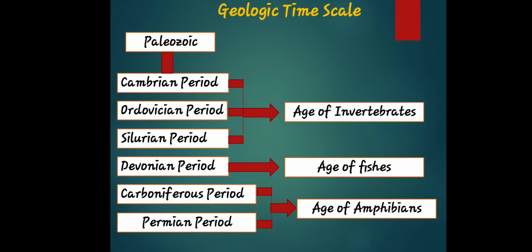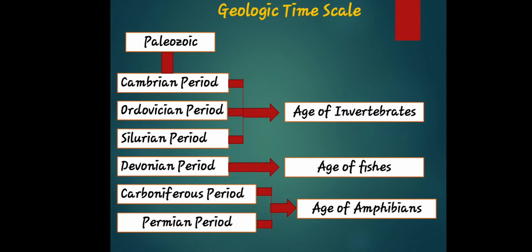So the era started in Paleozoic. And also, when we say Paleozoic era, it is best known for ushering in an explosion of life on Earth. So that is Paleozoic. According to Paleozoic, we have Cambrian period, Ordovician period, Silurian period, Devonian period, Carboniferous period, and Permian period. Those periods have their own ages.